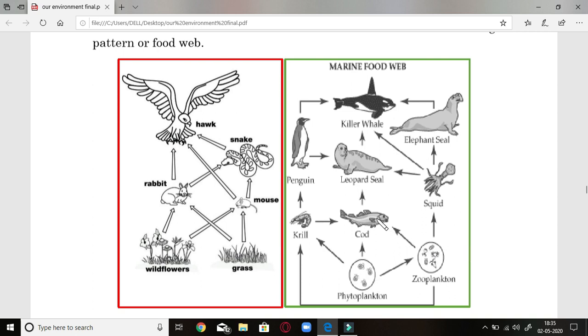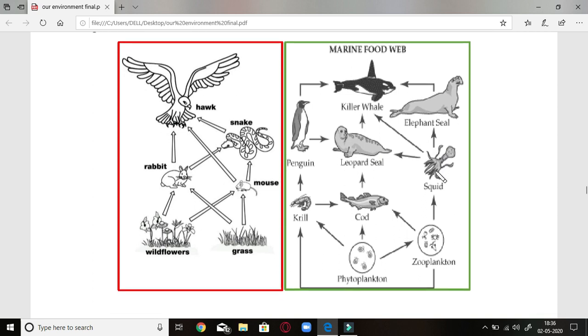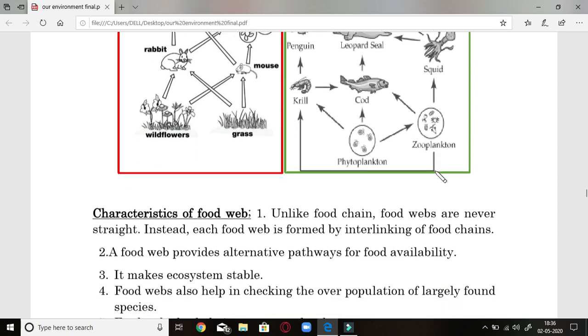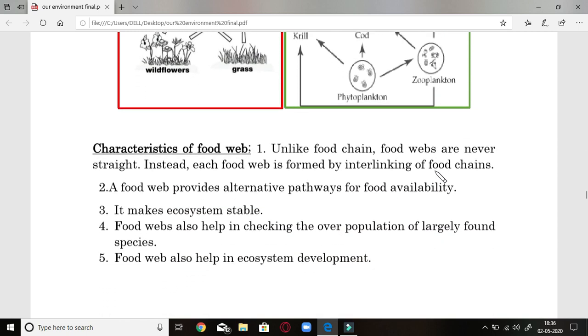Then fish is eating this phytoplankton or zooplankton, or krill is eaten by this cod, and further, various organisms are interlinked by eating each other. Such a kind of web or network is called a food web. Now, characteristics of food web.